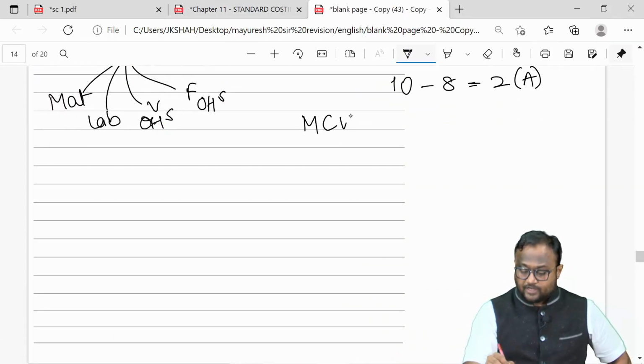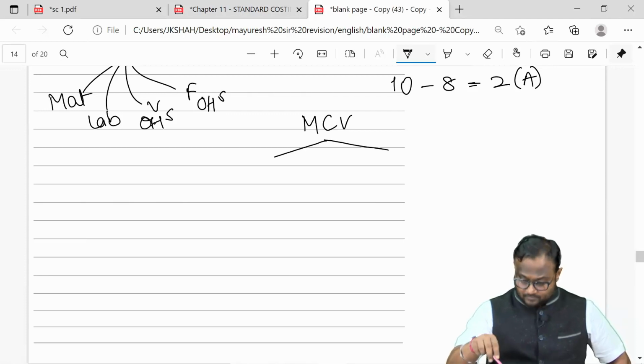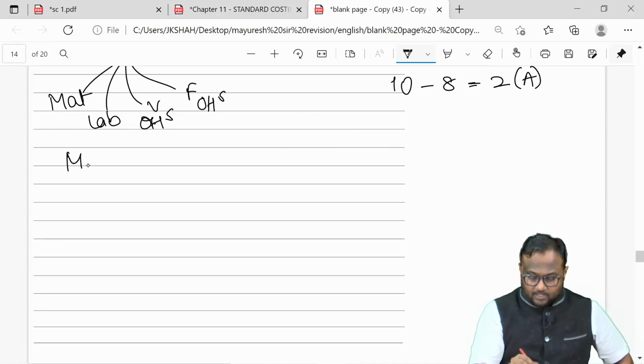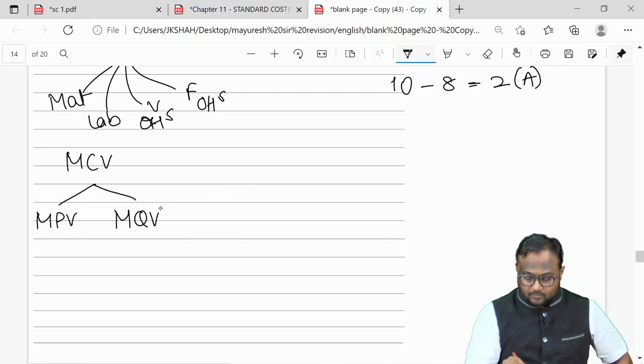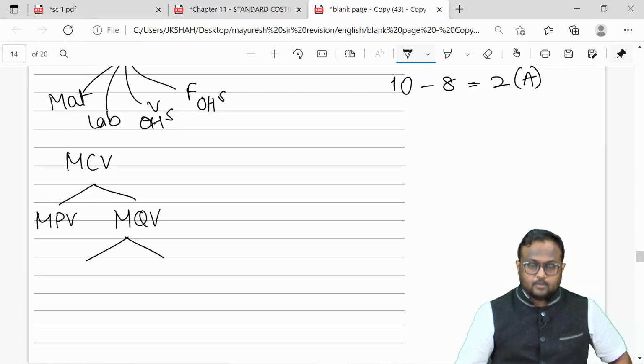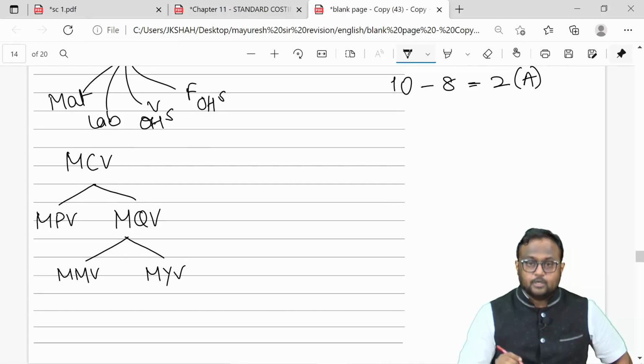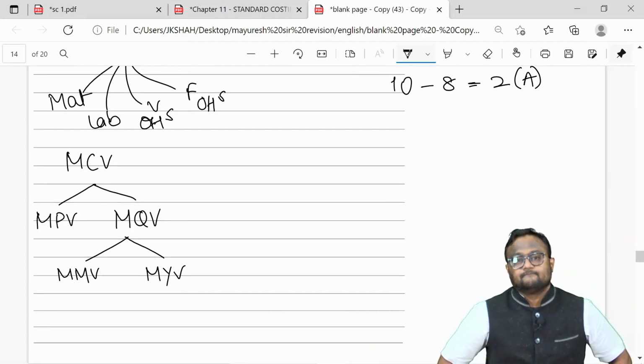Material cost variance is the overall effect, split into two parts: material price variance and material usage variance. Usage is further split into material mix variance and material yield variance.